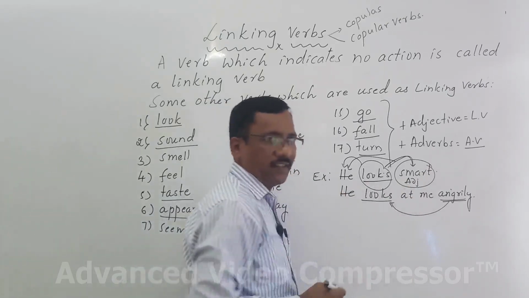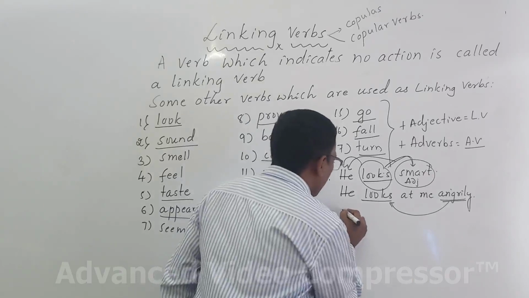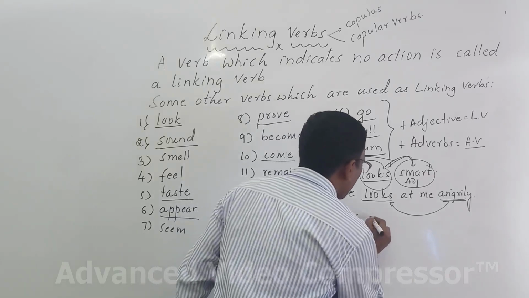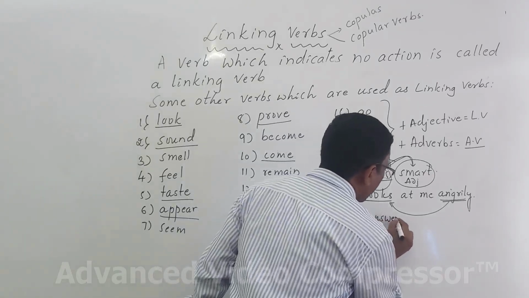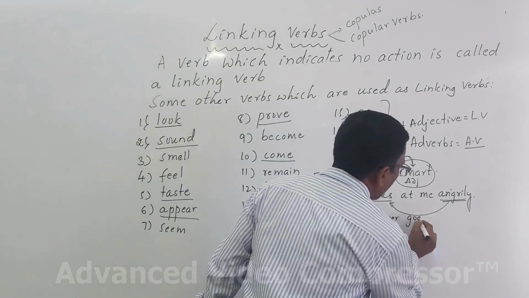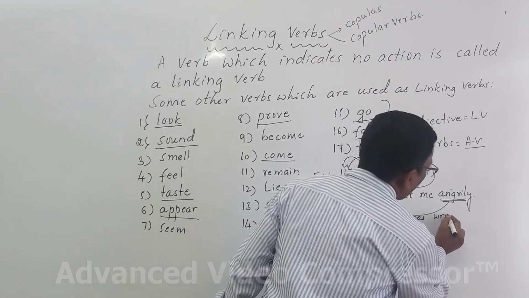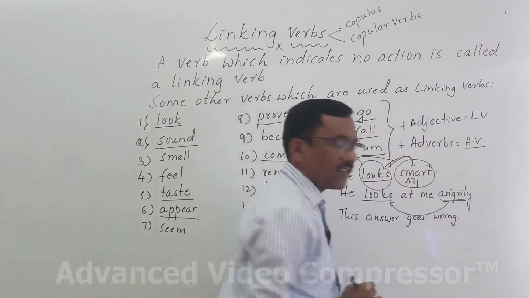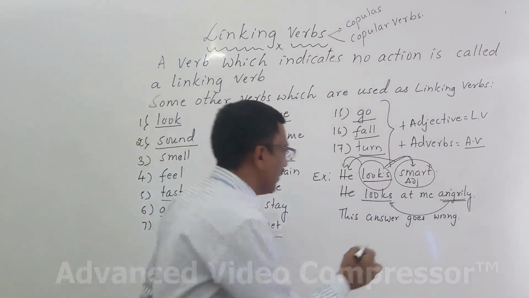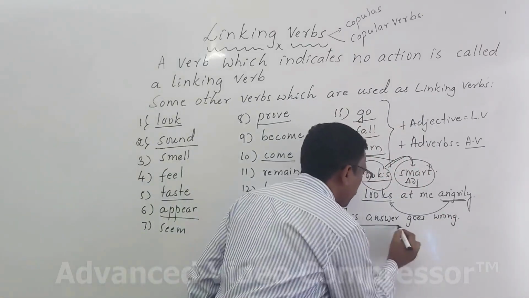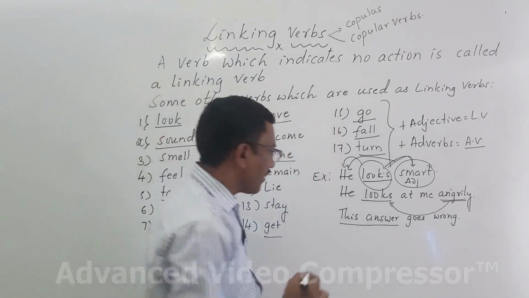One more example. This answer goes wrong. This answer goes wrong. Please remember the subject of the sentence is this answer.